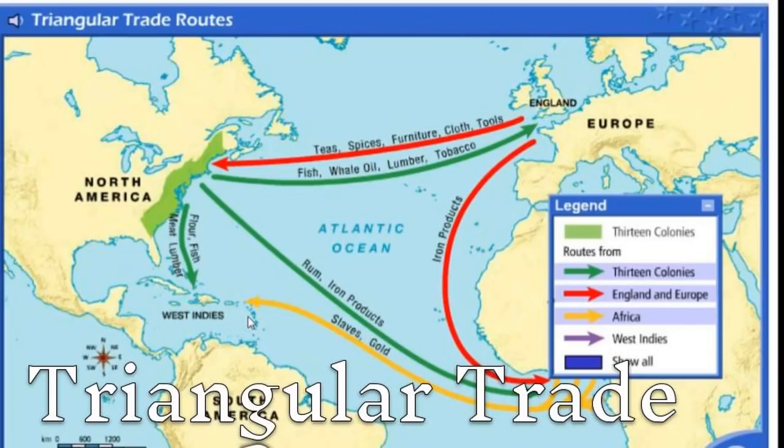This triangular trade across the Atlantic went on for more than 300 years. Horribly shameful situation for sure. There's actually so many slaves that went to Brazil that any Brazilian today you can track back and they have some lineage from the slave trade.